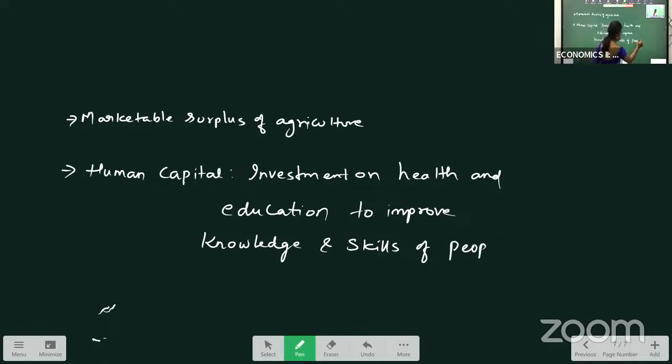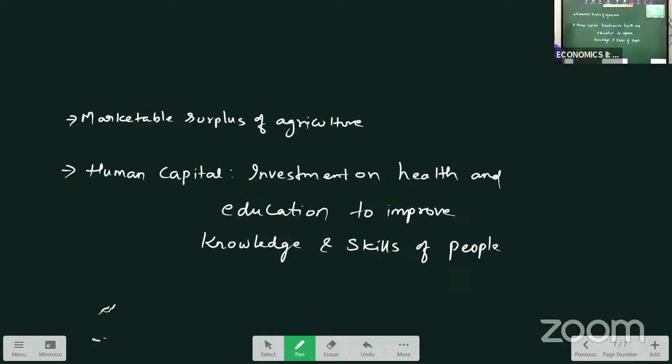Because if we have skilled, knowledgeable, technically skilled people, we can use them in our production. That means our output increases and we can achieve growth in the country. So for that reason, human capital is required. So what do you mean by human capital? Investment on health and education to improve the knowledge and skills of the people.